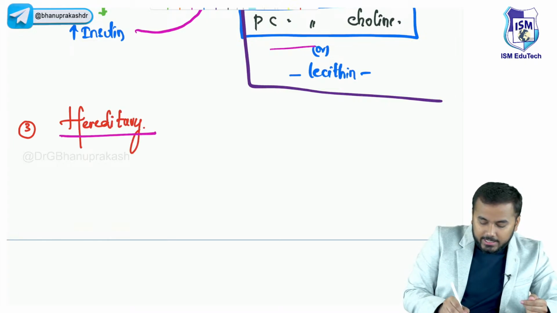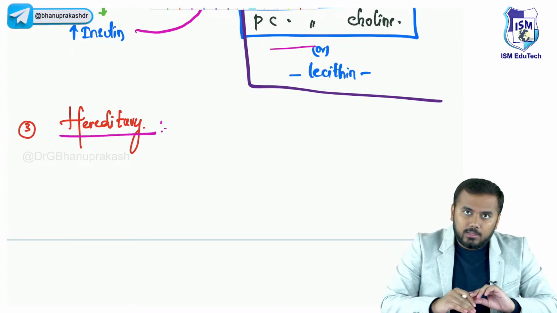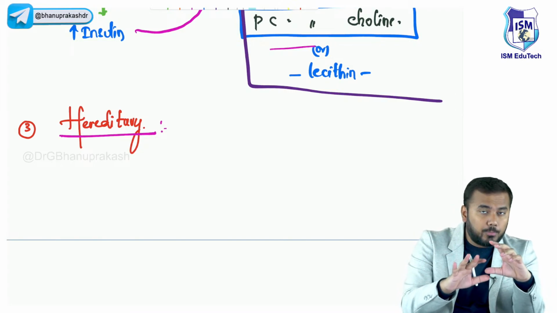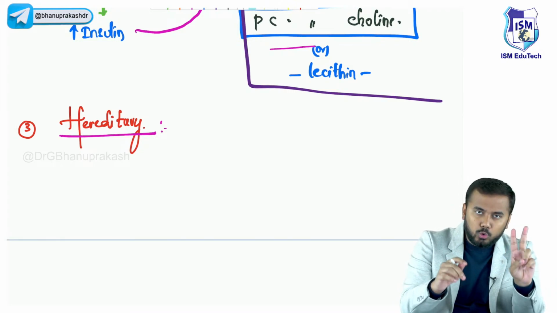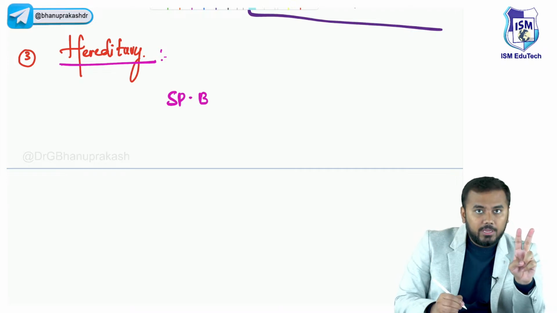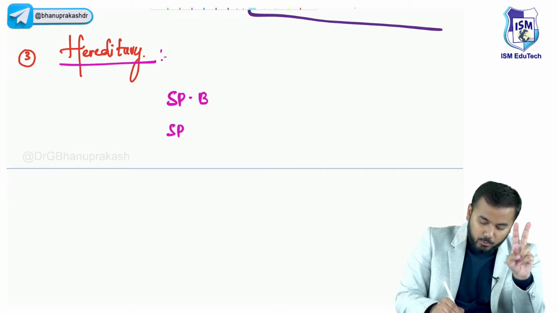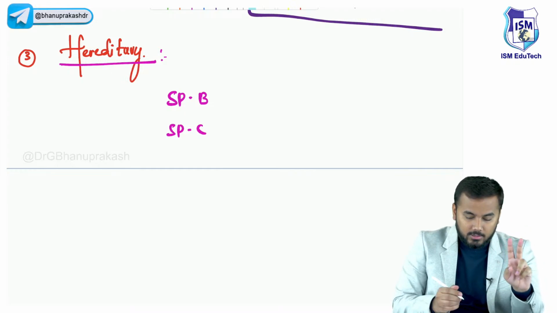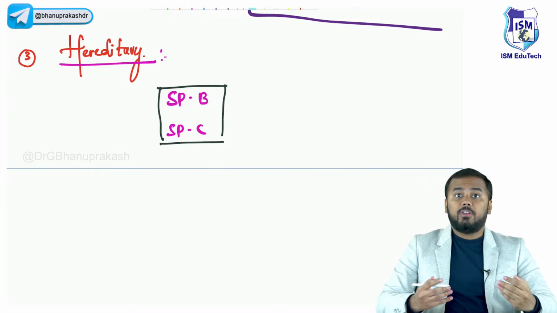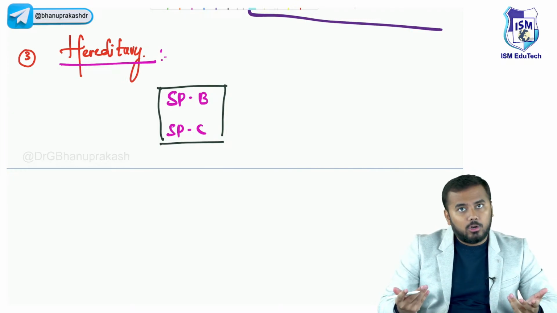So what are hereditary factors? Inside surfactant, there are not only phospholipids, there are also proteins. I will tell you two proteins. One is called surfactant protein B. Surfactant protein C. These are the two proteins. So we need proteins also, not only phospholipids.